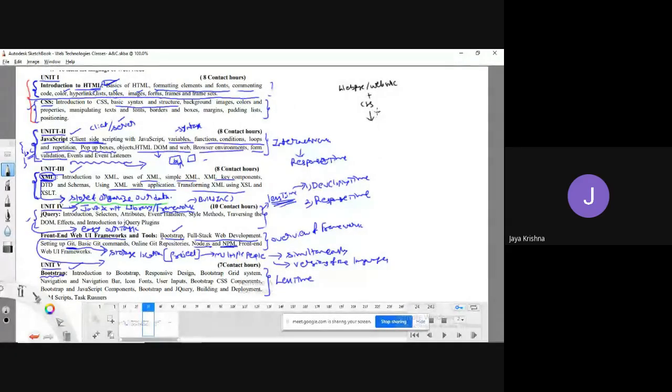Now, if I apply JavaScript, I can improve it. I can convert this into a dynamic website. And if there are two dynamic websites, D1 and D2, to transfer data or to exchange data between these two D1 and D2 people, we will use the XML file.